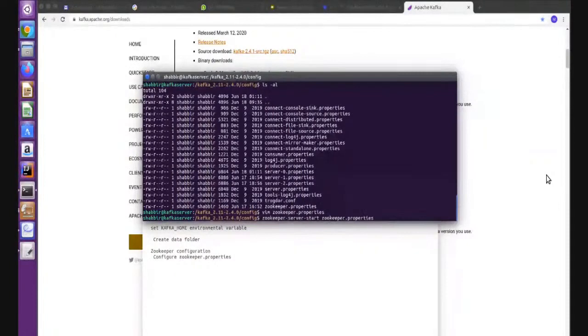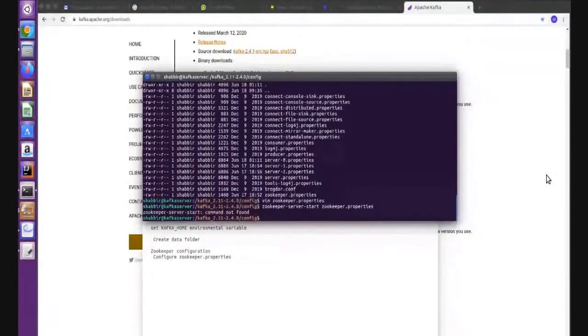You can see very carefully here, because I am already in the configuration folder, I am not giving the full path of the Zookeeper properties file. Sometimes there is a problem if you are somewhere else and you want to pass this file as an argument, so you have to give the full path. But because I am running this command inside the configuration folder, I am not giving the path here directly. I am running zookeeper-server-start.sh.